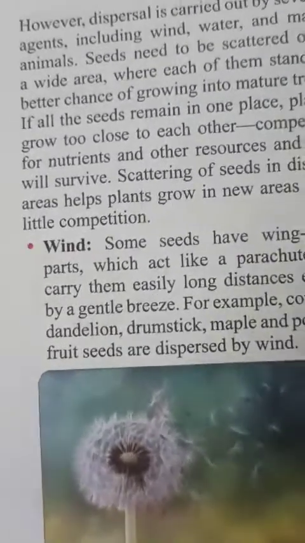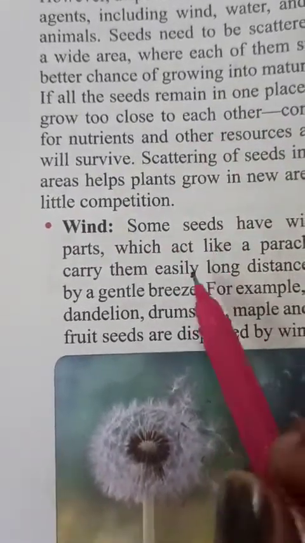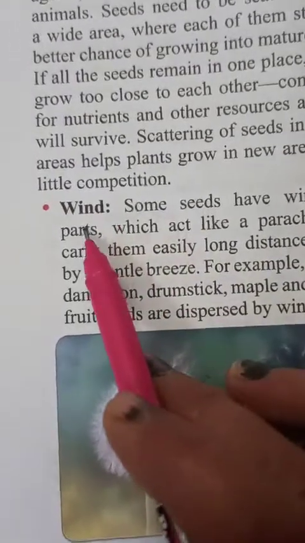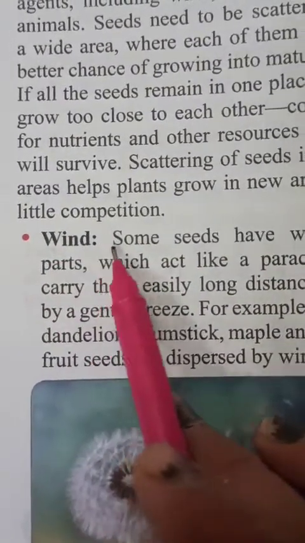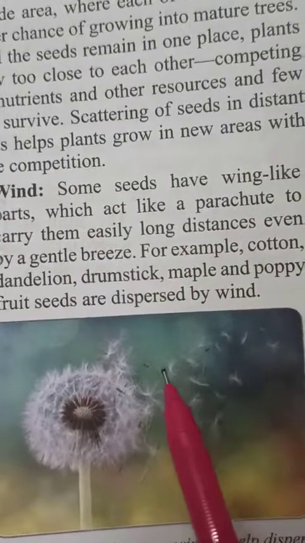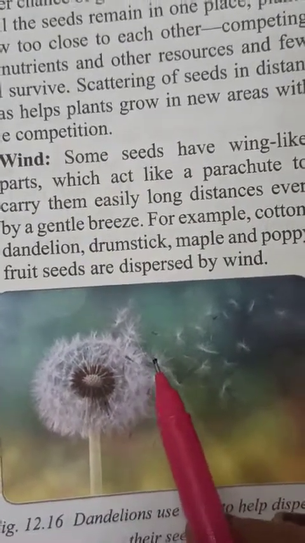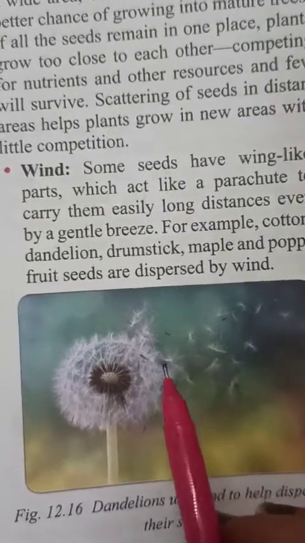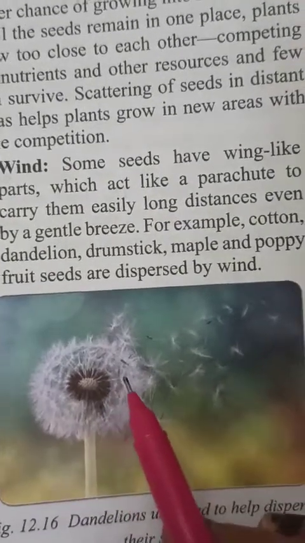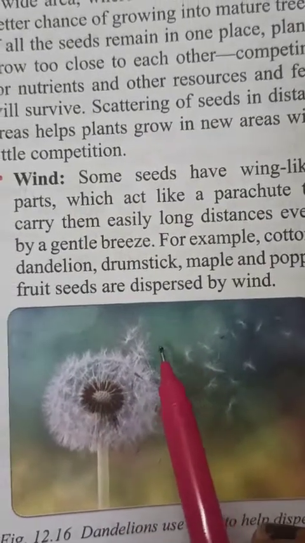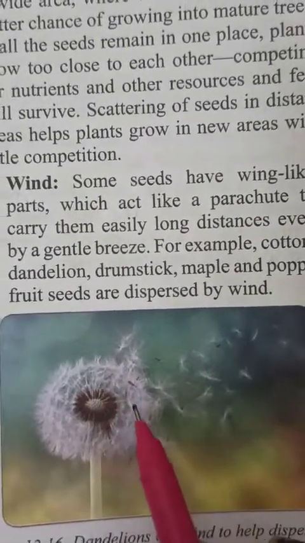So what are the different agencies or agents through which seeds are dispersed? First is wind. Children, some seeds are very light in weight and they have fibrous material with them. They can easily fly from one place to another. And some of the seeds have wing-like structures.